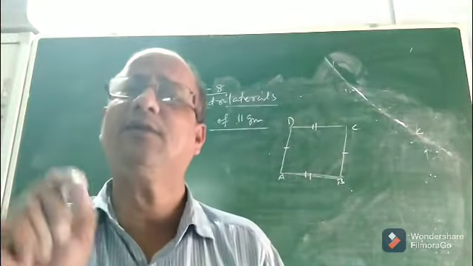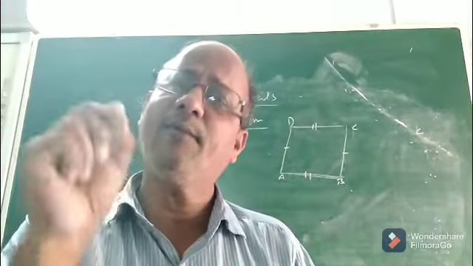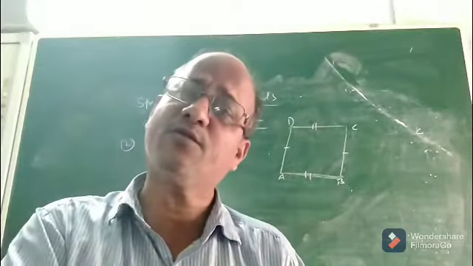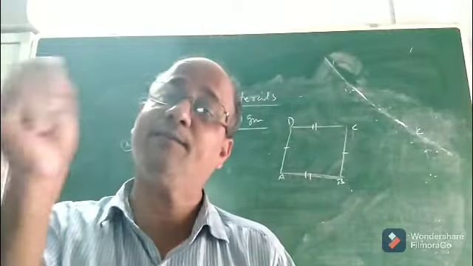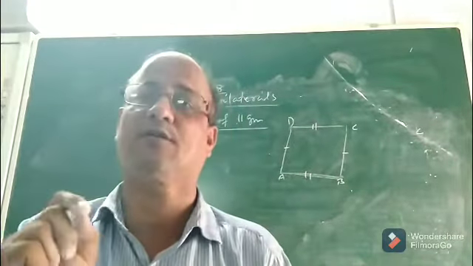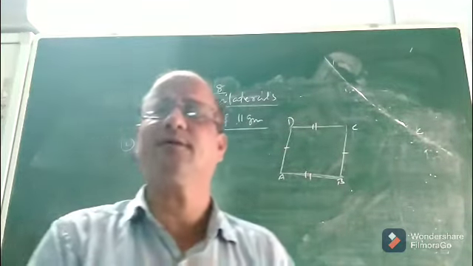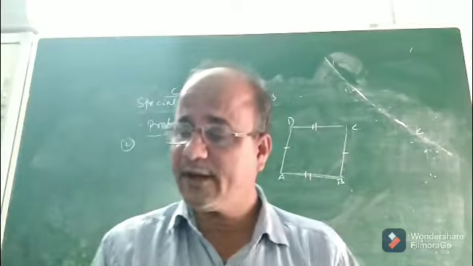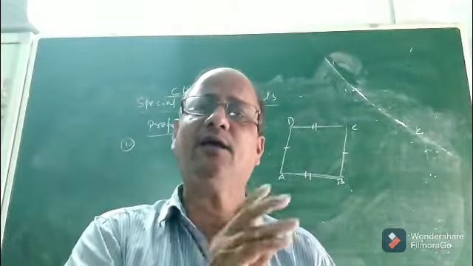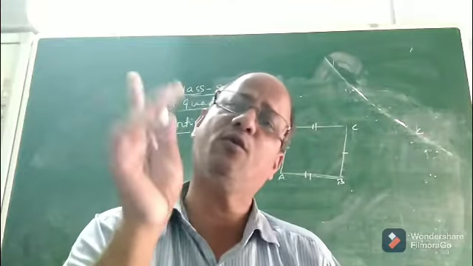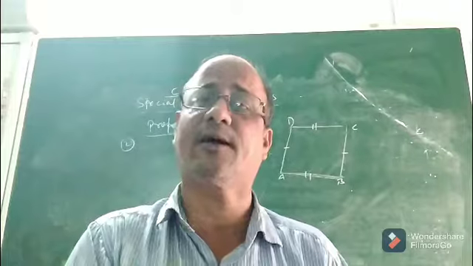Now children, one question arises here. What is the relation between a trapezium and a parallelogram? Is every trapezium a parallelogram? And is the converse true? I mean, whether a trapezium is a parallelogram or not, and whether every parallelogram is a trapezium or not. That is the question. Anyone who can answer? Let me tell you the answer. In a parallelogram, both pairs of opposite sides are parallel. But in a trapezium, only one pair of opposite sides is parallel.